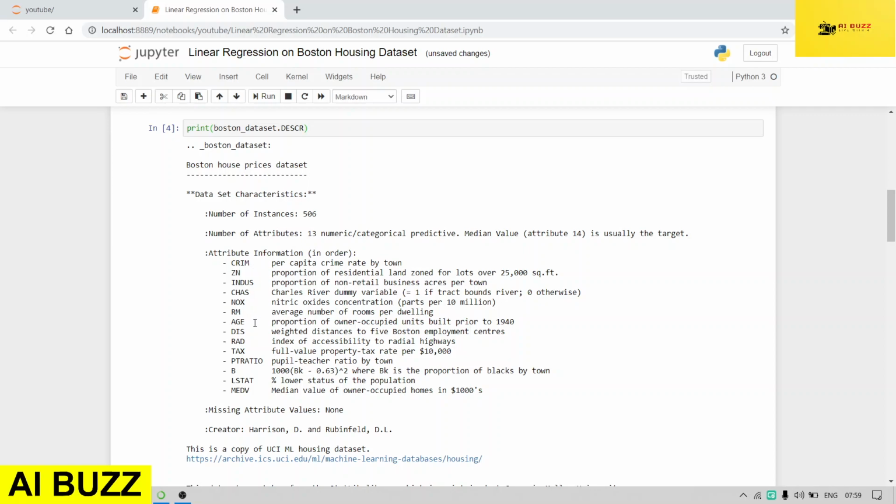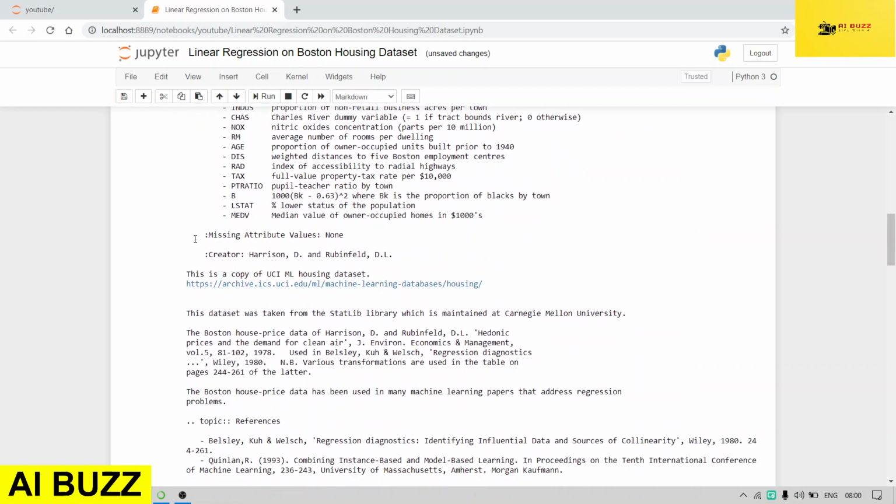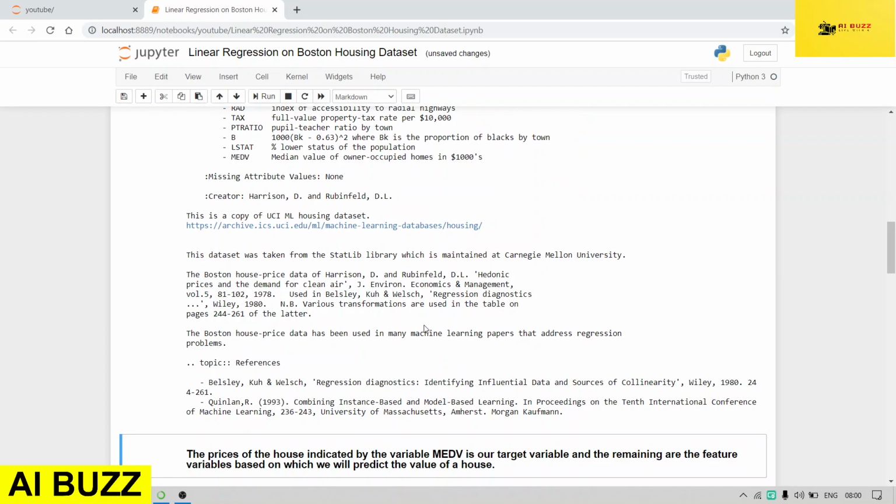There are various features: AGE, RM which is the average number of rooms, NOX the nitric oxide concentration in the city, TAX the full value property tax. So these are the various features which are present, and there are 506 rows. Initially they say that missing attribute values are none, so there are no missing attributes. All the information is provided within the dataset itself.